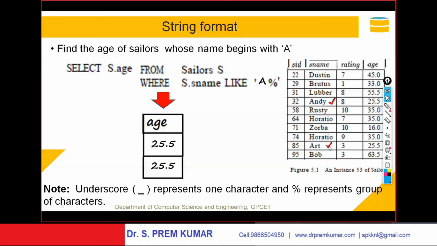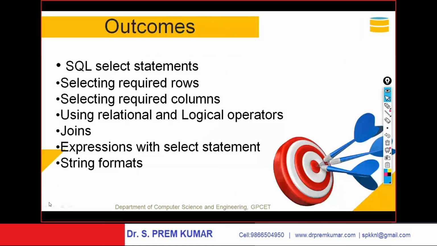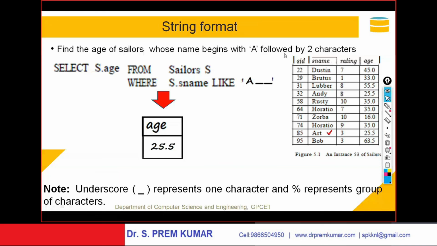You observe this example. I want with two characters, A followed by two characters. I want the names, age of sailors, whose name begins with capital A followed by two characters. It should start with capital A followed by two characters only. Here 1, 2, 3 characters. Here if you take this Art, it is starting with capital A followed by two characters.